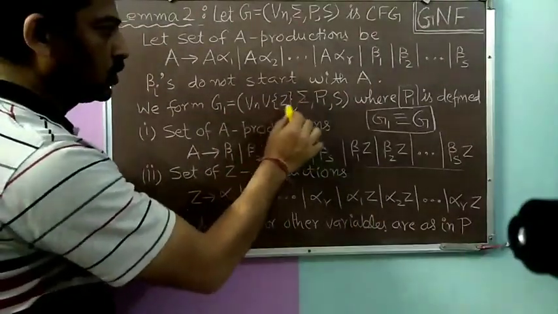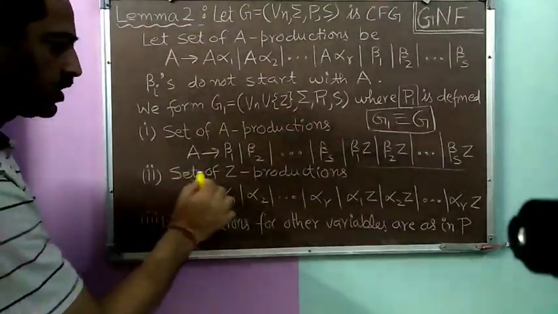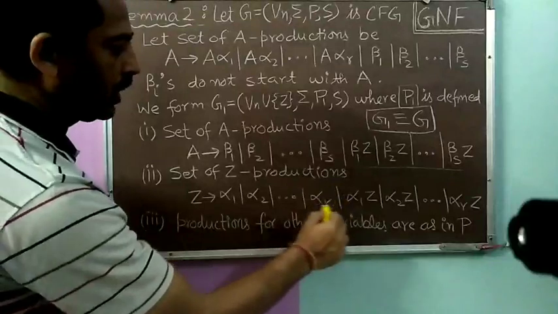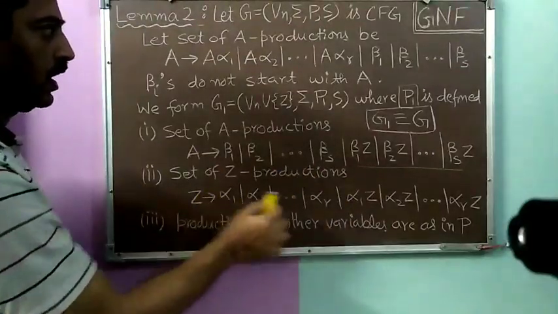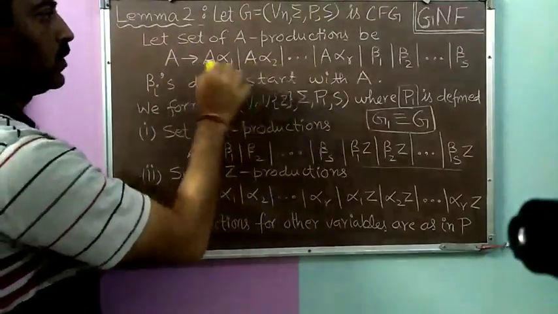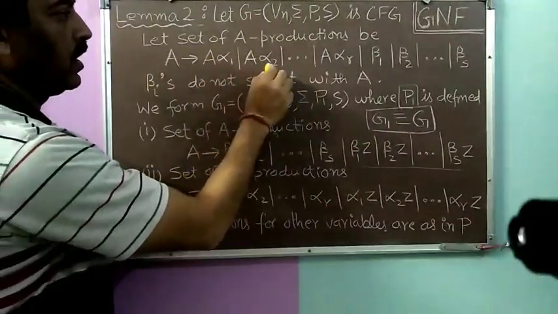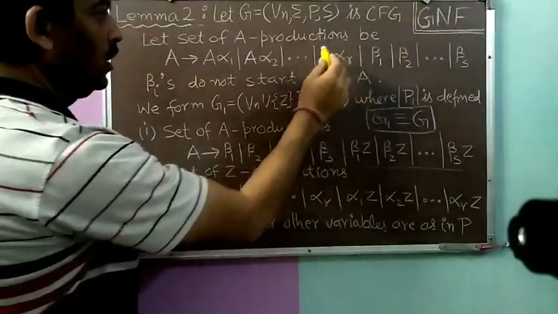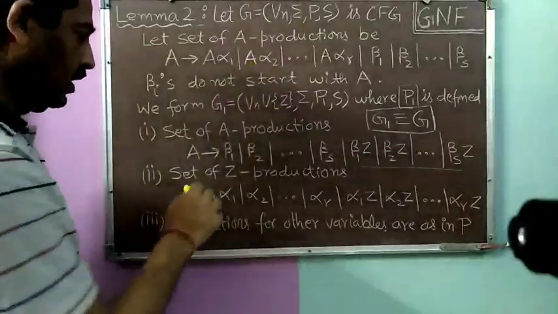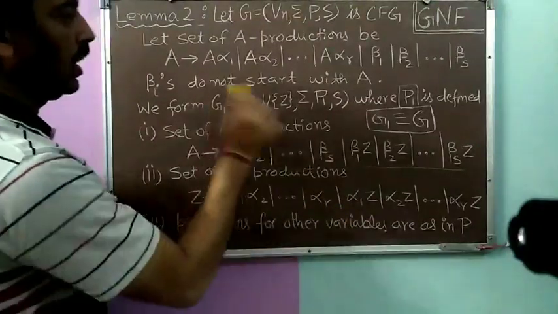Now because we have introduced one more variable, that is Z, we will write the Z productions as well. So the set of Z productions will be Z → alpha 1, alpha 2, and so on up till alpha R. Now what are these alpha i's? If we look at the A productions, they are all the productions which start with the variable A. The later part of them, that is alpha 1, alpha 2, and so on up till alpha R, these alpha i's will become the productions of Z.